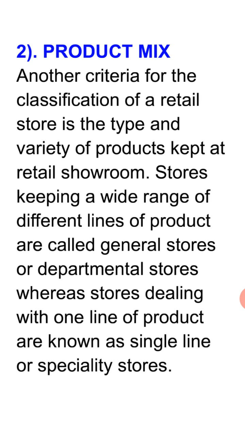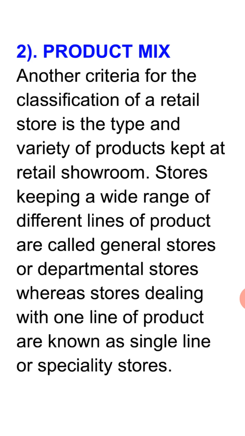The stores keeping a wide range of different lines of products are called general stores or departmental stores. A store which keeps all types of goods in wide variety. For example, soap, a lot of company soaps, shampoos, conditioners, and a lot of things in different ranges are available there. These are known as either general stores or departmental stores.